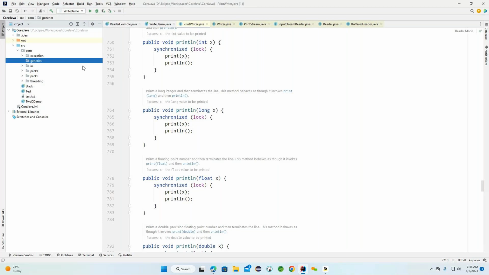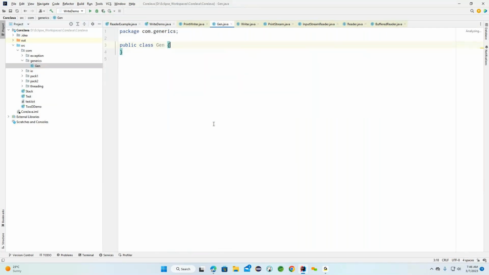After this package, I'm trying to create a class here. What is the class name I'm trying to create? Something like Gen, so it is something like generic. I suggested generic is nothing but parameter types. But how are we going to provide the class level parameter type? This is the concept here.